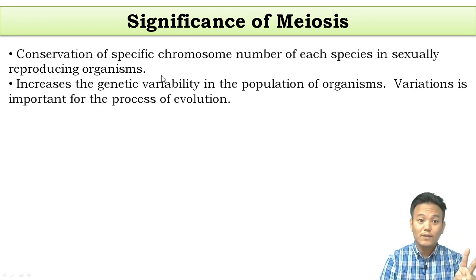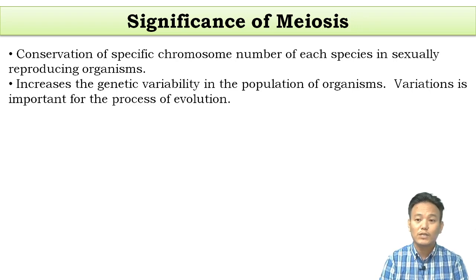And the second significance, which is more important over here, is that meiosis increases the genetic variability in the population of organisms. It increases the genetic variability of the population of organisms. Example, simple: if you have brothers and sisters, look at each other, right? Look at each other.